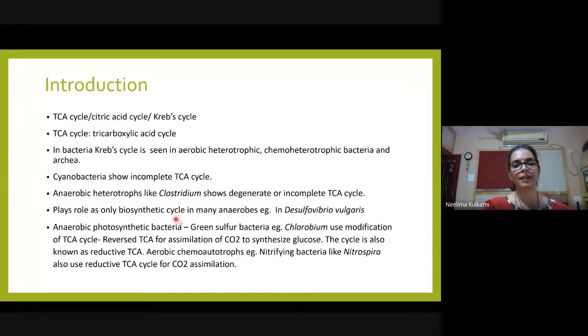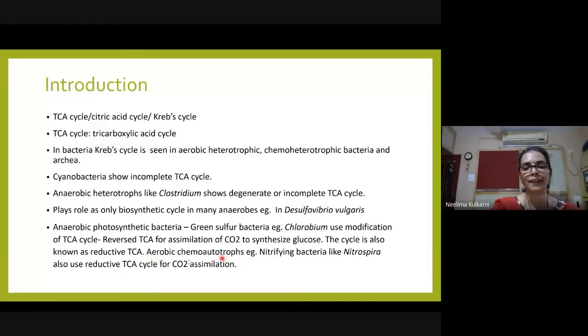Anaerobic photosynthetic bacteria like green sulfur bacteria, for example Chlorobium, use a modification of TCA cycle. Now this particular bacterium fixes CO2, it is an autotroph. So it uses TCA cycle in the opposite direction for fixing CO2 and it is called reverse TCA cycle. Many of the steps of this pathway are reversible. So it will reverse these steps and use reverse TCA for assimilation of CO2 and synthesize glucose. So it is known as reductive TCA and not oxidative TCA.